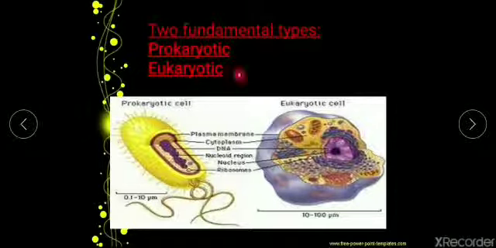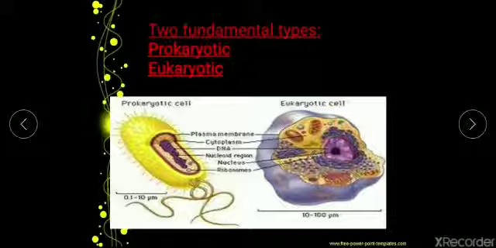Now what is the meaning of prokaryotic and eukaryotic? Pro means primitive, karyon means nucleus. So primitive type of nucleus. Those organisms which have a primitive type of nucleus are called prokaryotes, and those cells which have a well defined nucleus, eu means true and karyon means nucleus, so they have a true nuclear structure, very well defined, are called eukaryotes.